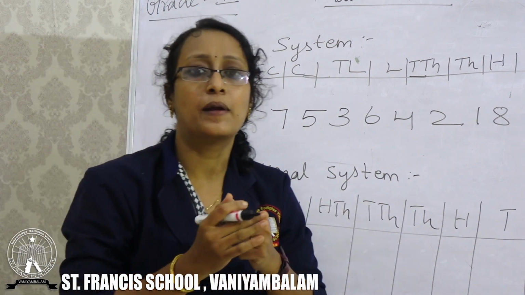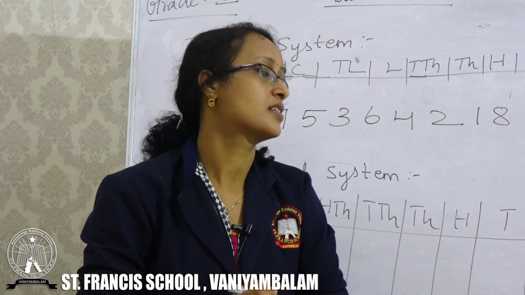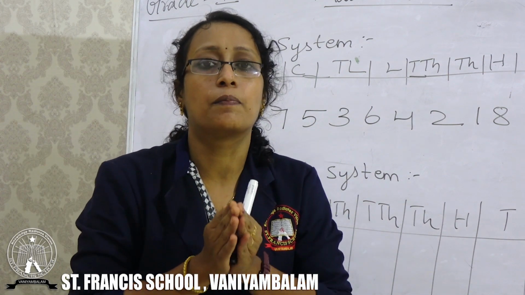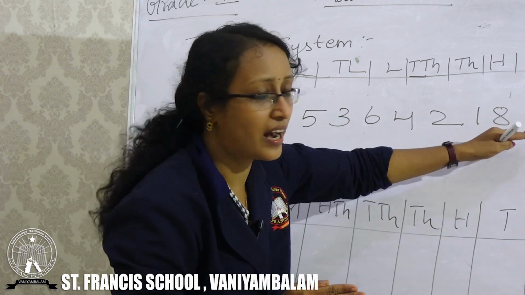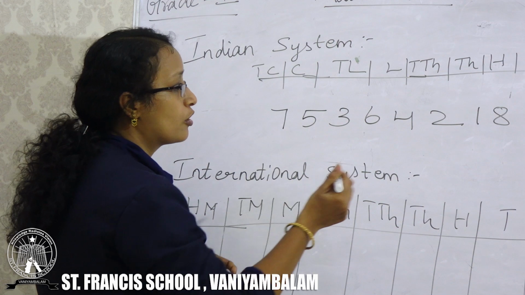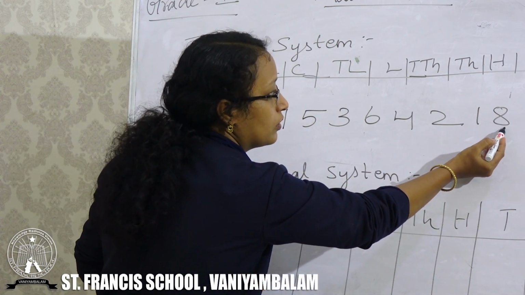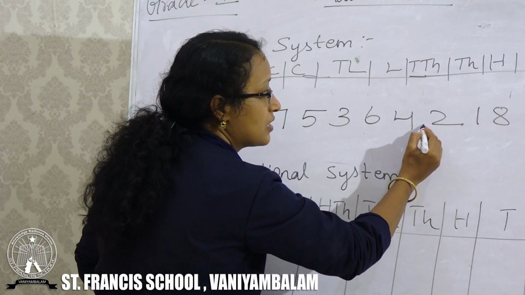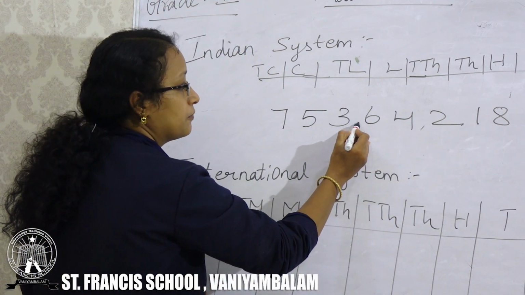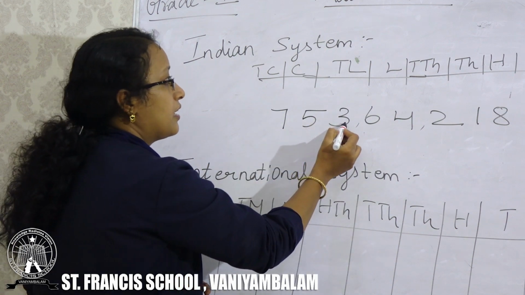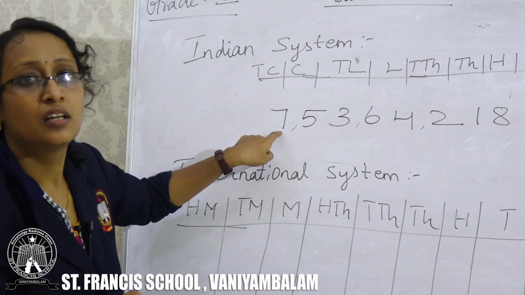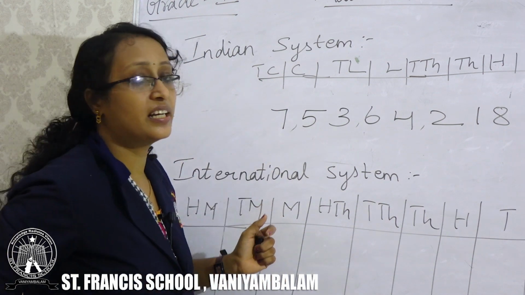In the Indian system, you should place the commas from the right side, counting 3, 2, 2. From the ones place, ones, tens, hundreds, place the comma, then thousands, 10,000, then lakh, 10 lakh, and 7 is in crore.